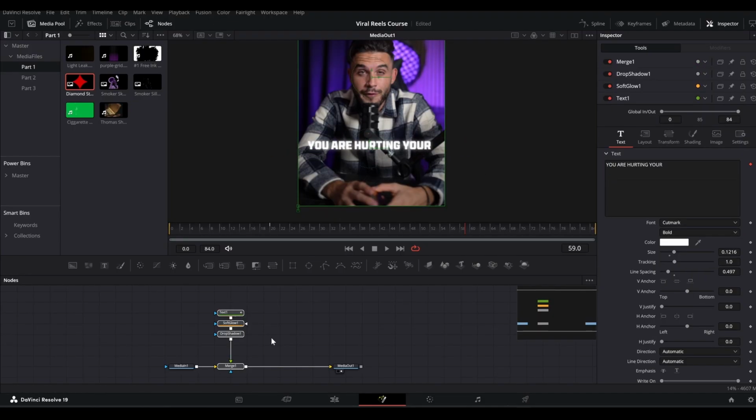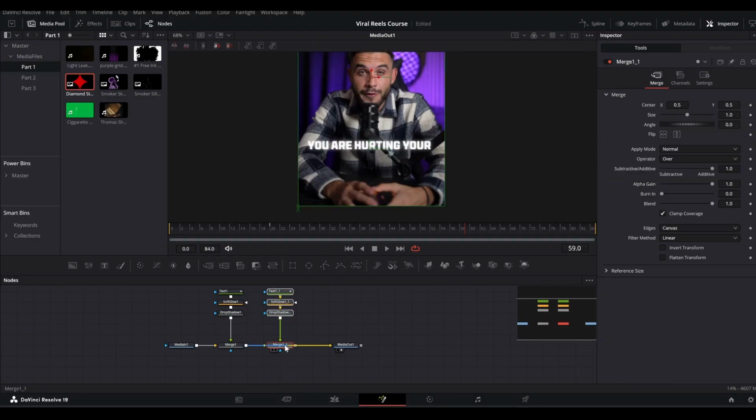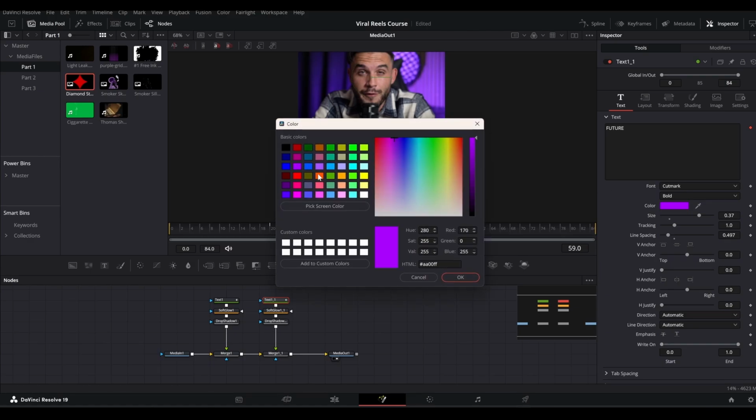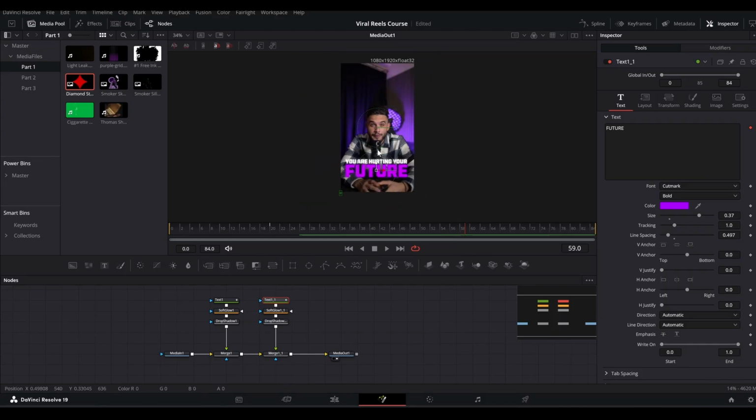And I will copy this once again and paste it here for our second text, and let's type "future" here for this one and scale it up a lot like this and bring it down here, and let's change its color to purplish like so, and let's see what we have.